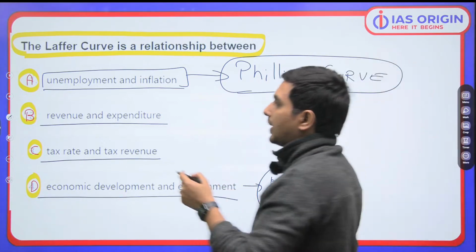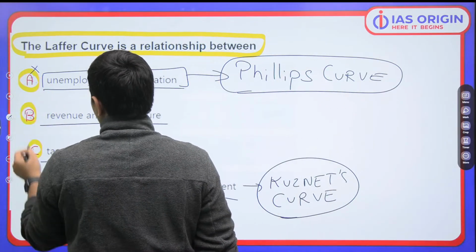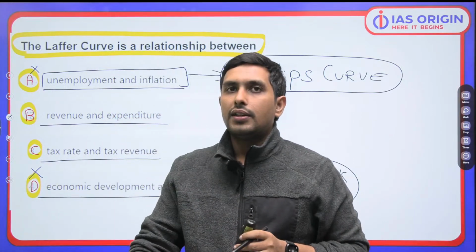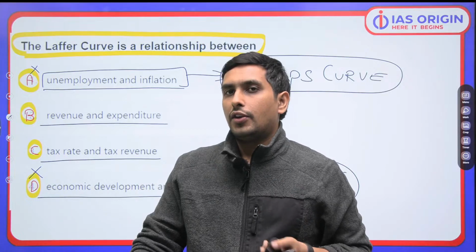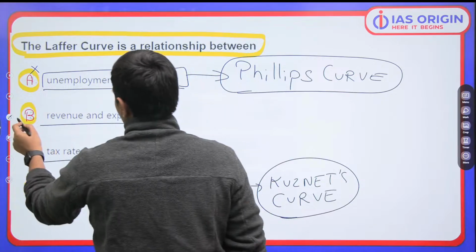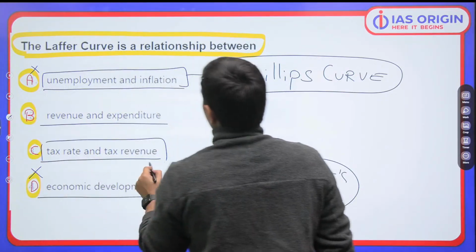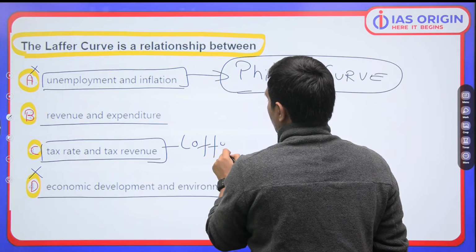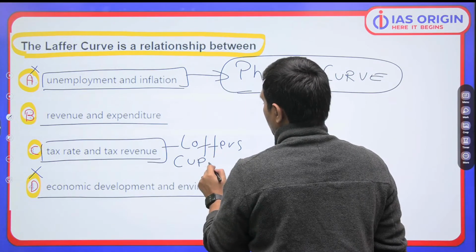So this cannot be the right answer and this also cannot be the right answer. Now my question is, what is Laffer's curve? When we talk about tax rate and tax revenue, you have to understand this is a relationship which is explained by Laffer's curve.